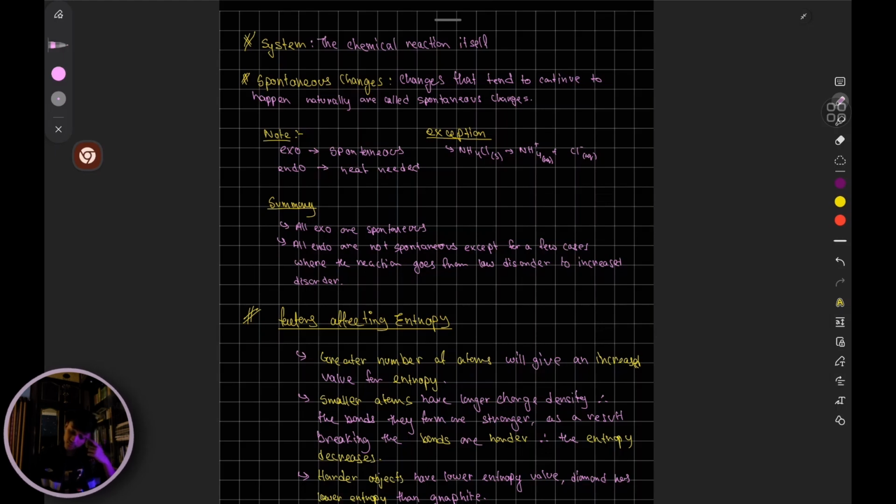Notice exothermic reactions and endothermic reactions. What usually happens is, when there is some sort of exothermic reaction, energy is usually released, right? So since energy is released, the temperature usually, you'll notice, increases. So exothermic reactions tend to be spontaneous.